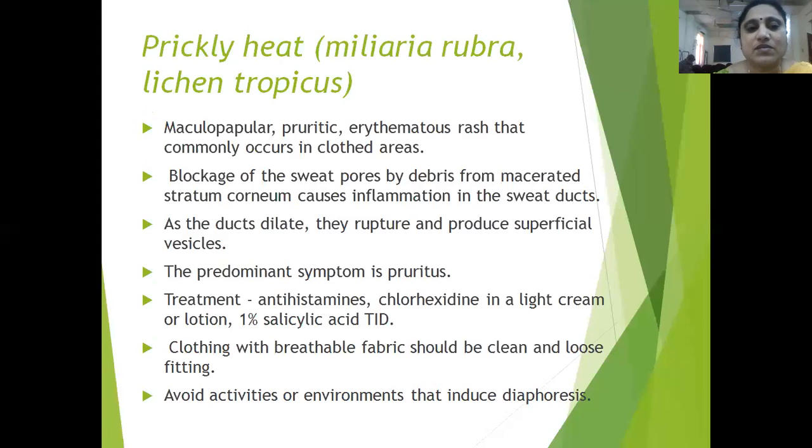The other one, many of us have: prickly heat. Whenever there is heat, you go in the summer. This is also called miliaria rubra or lichen tropicus. So what happens is there is a maculopapular, pruritic, erythematous rash. This usually occurs in the clothed areas. It does not occur in the exposed parts. It occurs in the clothed areas.